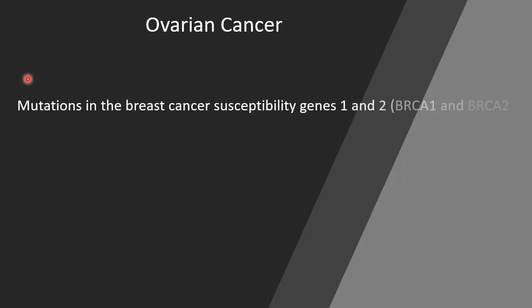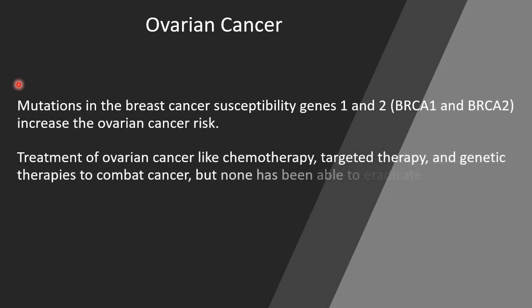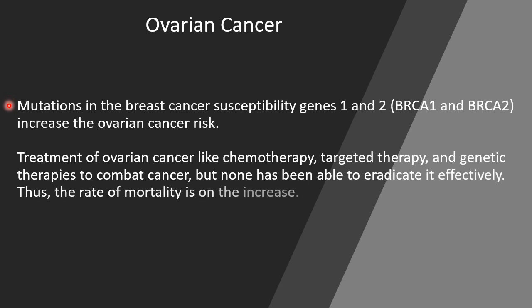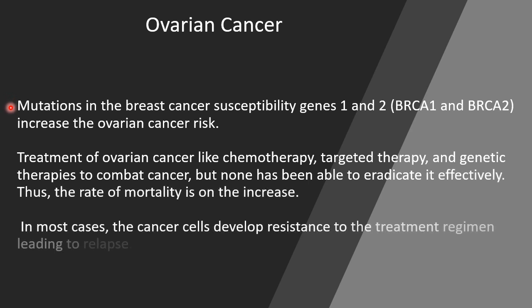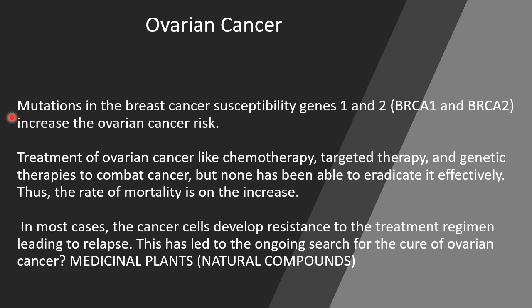The general idea of cancer is mutation in a gene. But when it comes to ovarian cancer, studies have shown that mutations in breast cancer susceptibility genes 1 and 2, BRCA1 and 2, increase the ovarian cancer risk. Yes, there have been treatments of ovarian cancer like chemotherapy, targeted therapy, and genetic therapies to combat cancer, but none has been able to eradicate it effectively. Thus, the mortality rate is still on the increase.